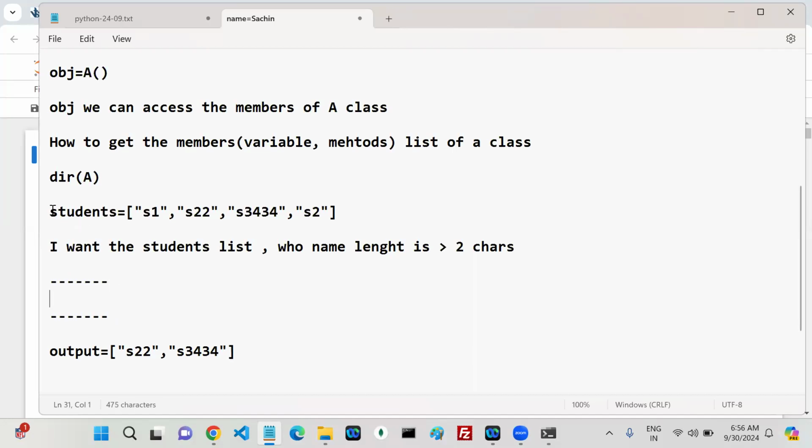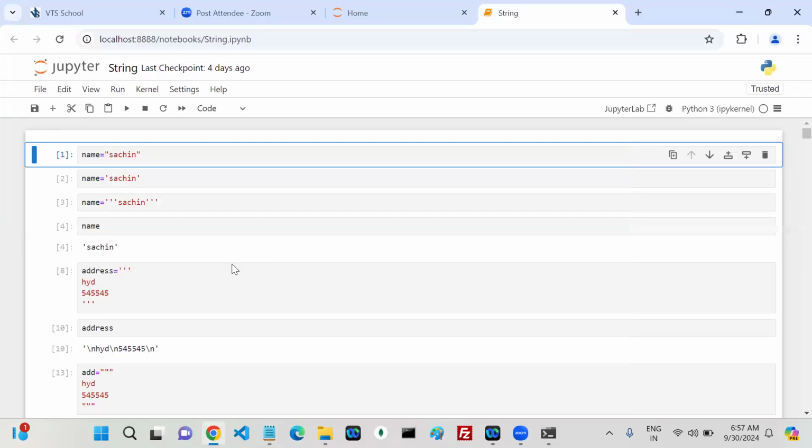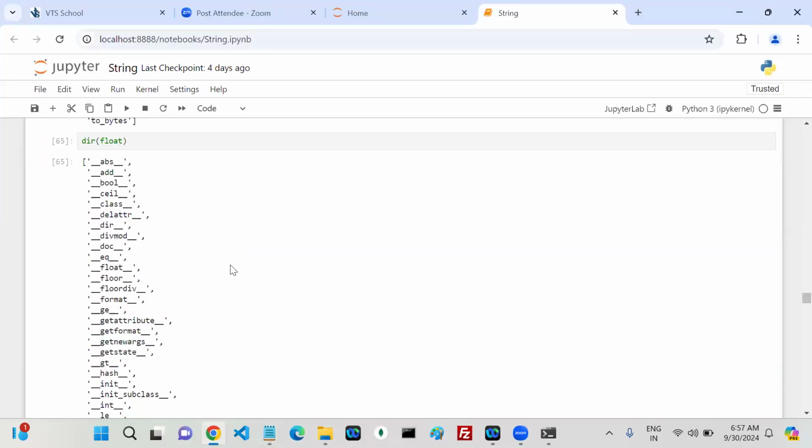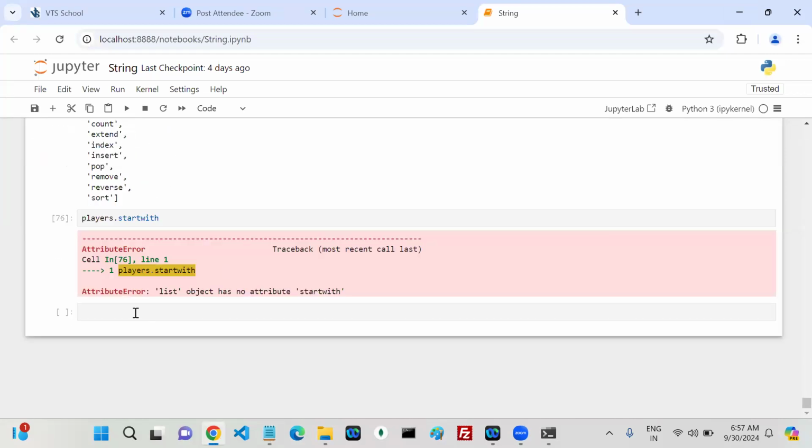I have a list of students like this, one, two, three, four. I want to find the students whose name length is greater than two. That is my requirement. So how can we get it?